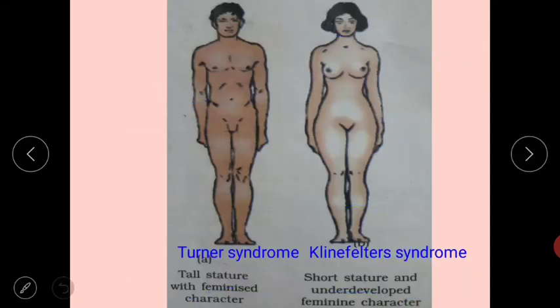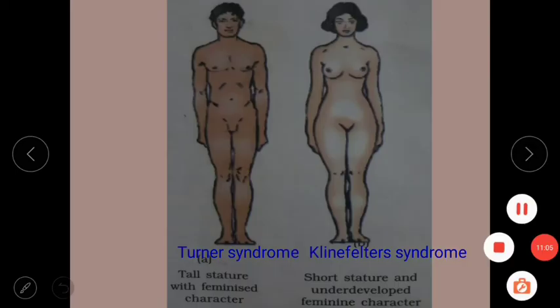Here in a diagram, the Turner syndrome and Klinefelter syndrome are given.